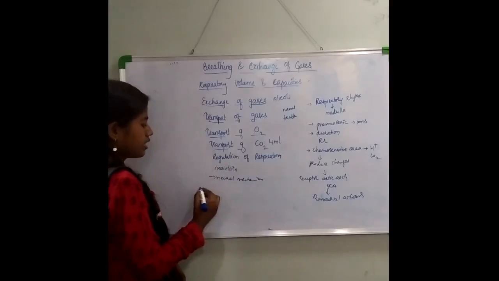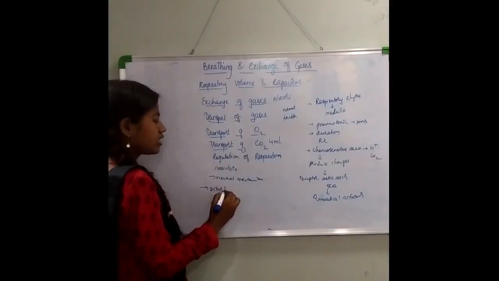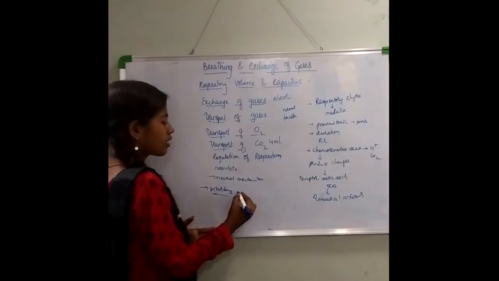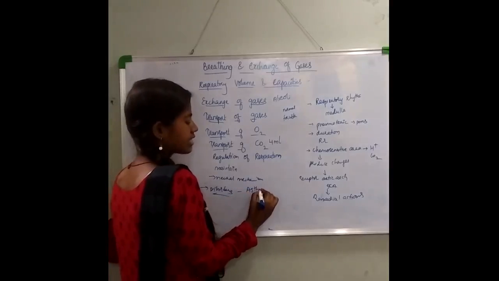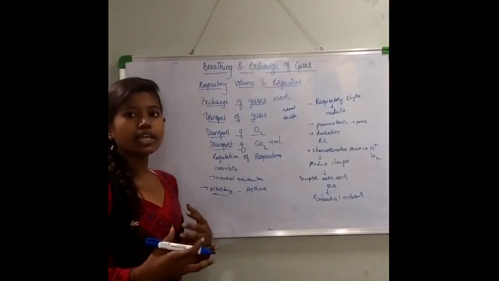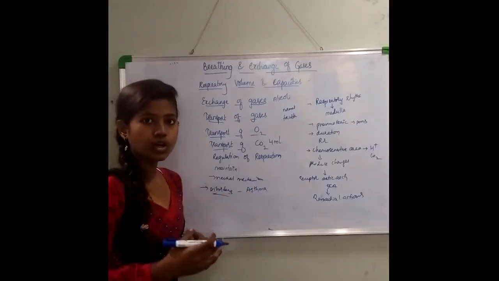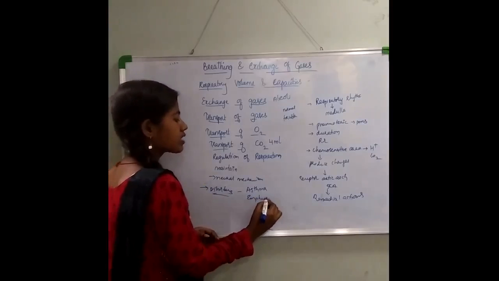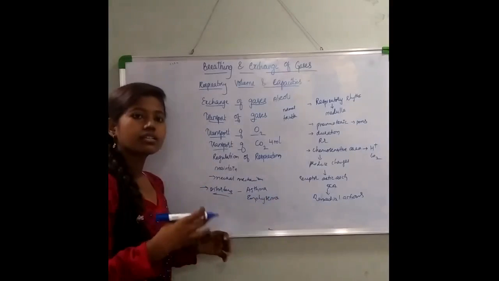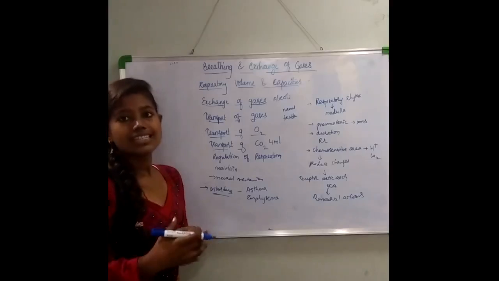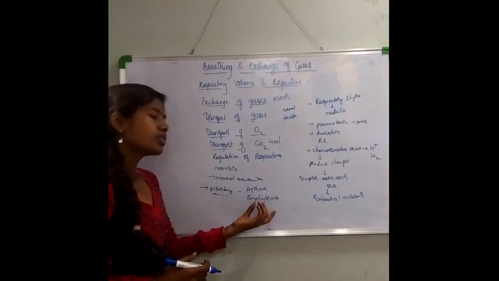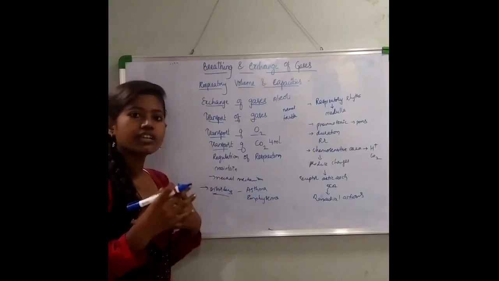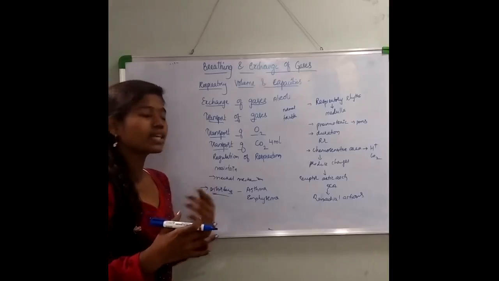Now there are certain disorders of the respiratory system, and some are very common. Asthma is difficulty in breathing, which occurs due to the inflammation of the bronchi and the bronchioles. Then you have emphysema, which is a chronic disorder. The major cause of emphysema is cigarette smoking. Here you have decreased surface absorption, so the respiratory exchange of gases gets reduced.